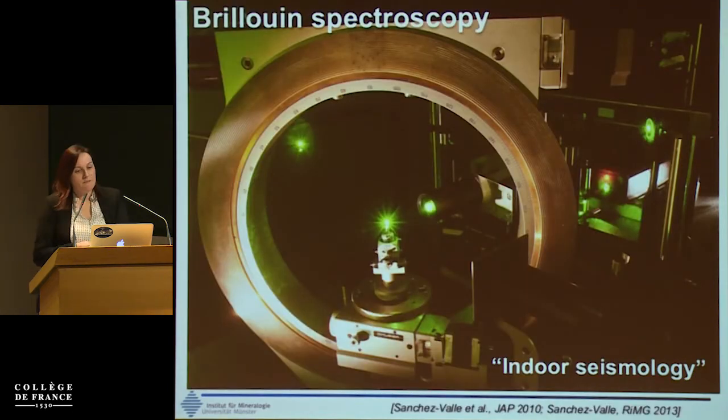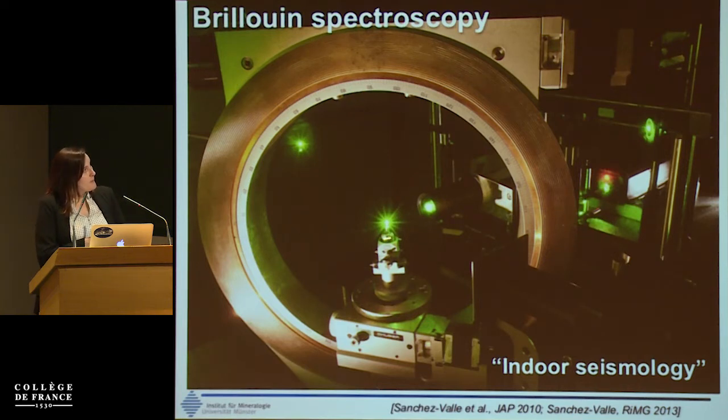So just briefly, this is the setup we are using to conduct Brillouin scattering experiments. I don't know if you're very familiar, but this is a technique that allows us to measure seismic wave propagation in materials. So it's like if we were doing indoor seismology. We use the inelastic scattering of laser light, optical photons, scattered by acoustic phonons or vibrations in the materials. And this will give us the information on the propagation of elastic waves in the material.